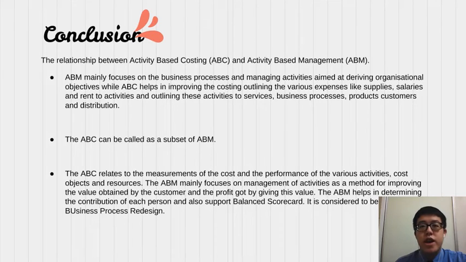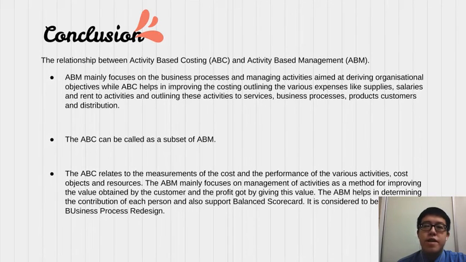Activity-based costing, ABC, is a costing method that assigns overhead and indirect costs to related products and services, while ABM, activity-based management, is a system for determining the profitability of every aspect of a business so that its strengths can be enhanced and its weaknesses can either be improved or eliminated altogether.